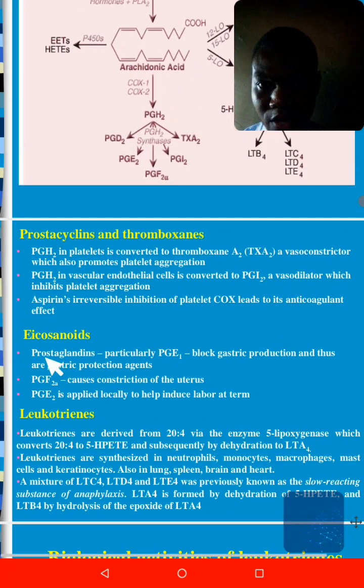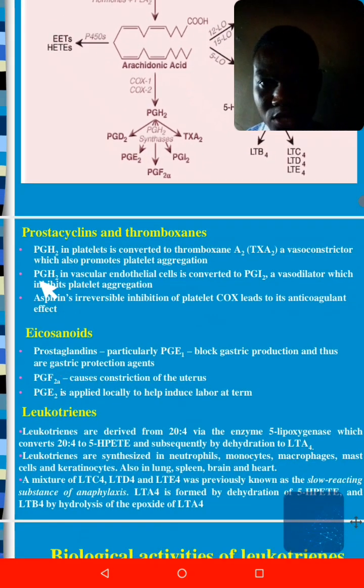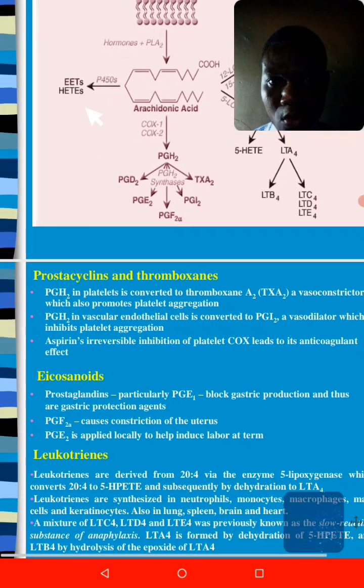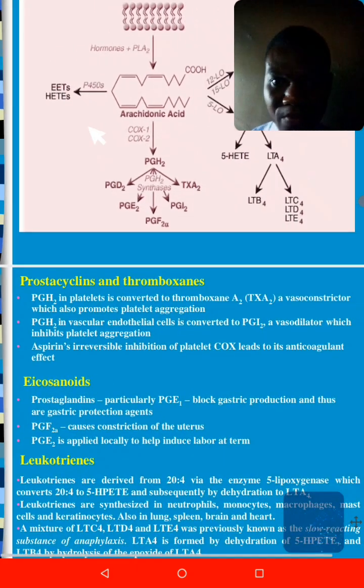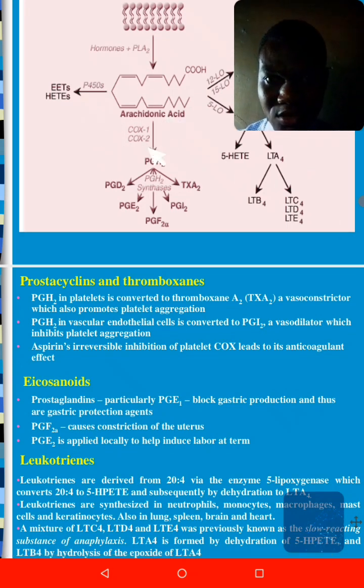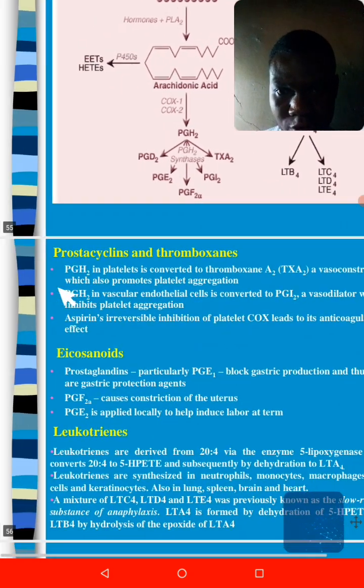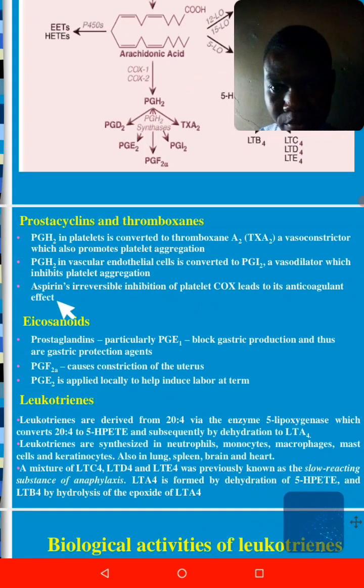So in simple terms, what I've said under the classification of prostaglandin is that prostaglandins, first and foremost, are produced from an acid which we call arachidonic acid. Then, under the use of these two enzymes, either cyclooxygenase 1 or cyclooxygenase 2, you produce different types of prostaglandin. In the broad category of how we can classify prostaglandin, they have 6 types of prostaglandins. But each of those falls under 3 categories. It's either a prostacyclin, a thromboxane, or an eicosanoid.